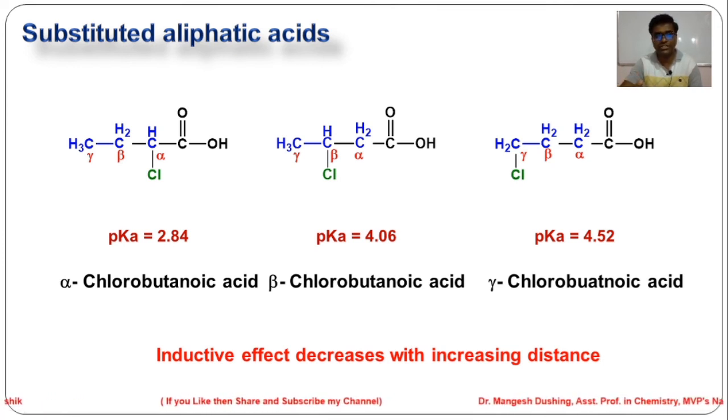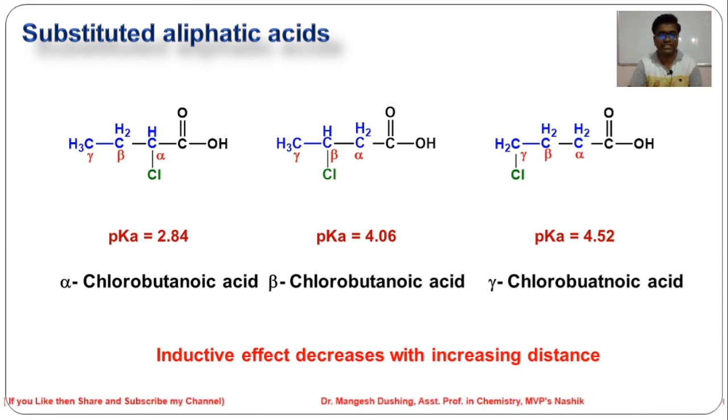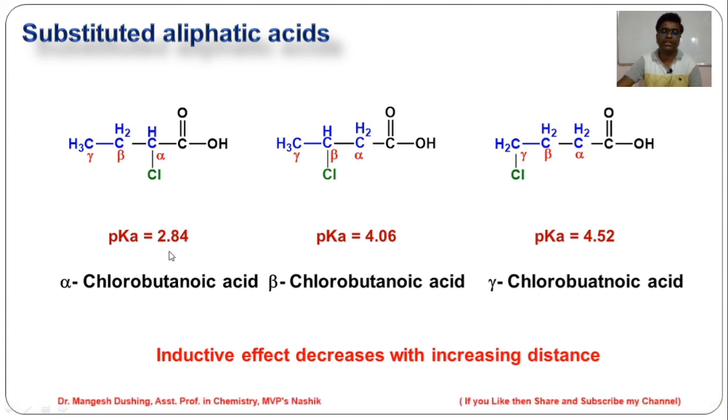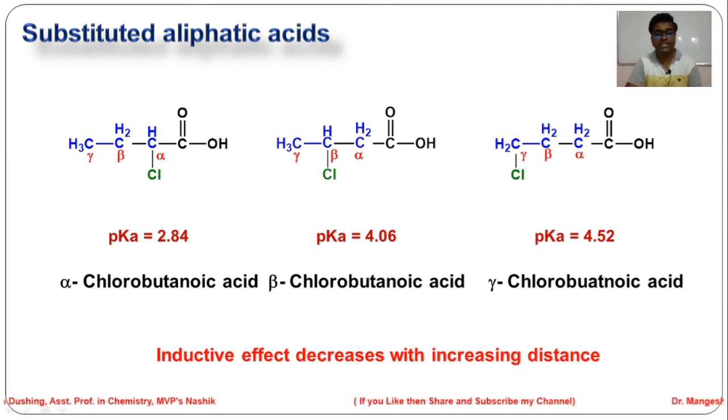The stabilization of the conjugate base also decreases. It means that acidity also decreases. That is why alpha chlorobutanoic acid is a stronger acid than gamma chlorobutanoic acid. As the acidity is high, the pKa value is less. So the inductive effect decreases with increasing distance.